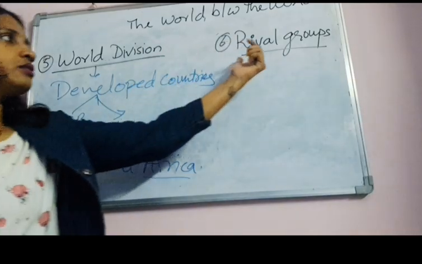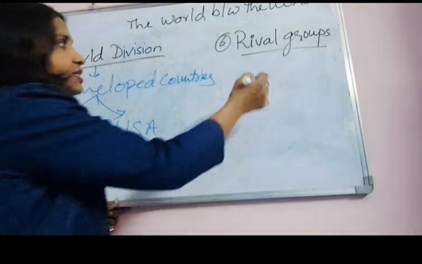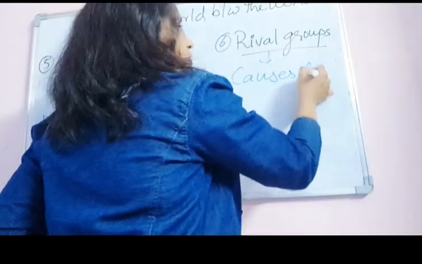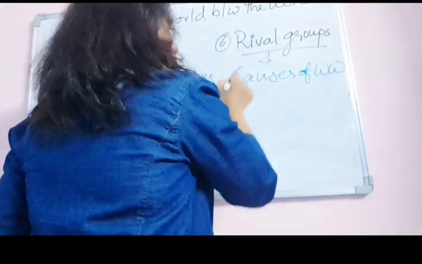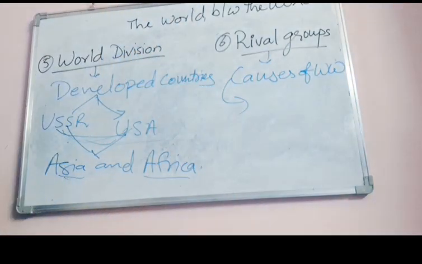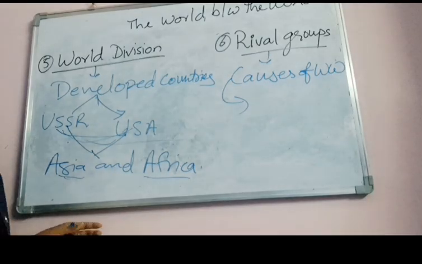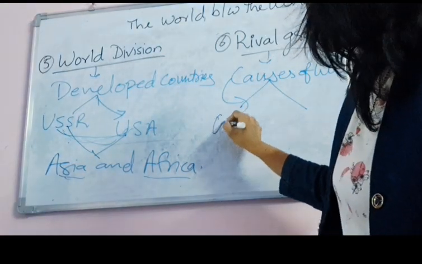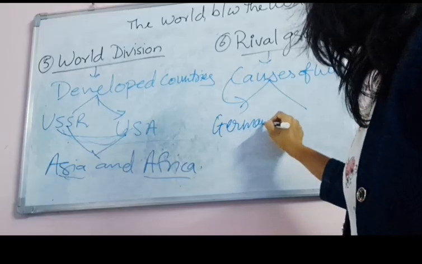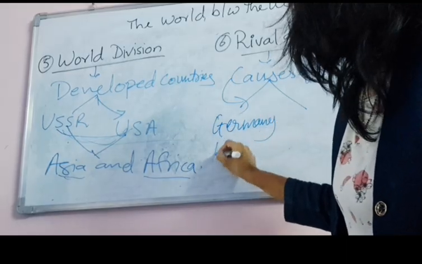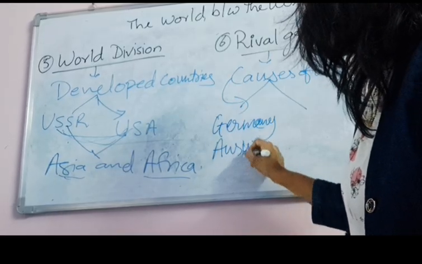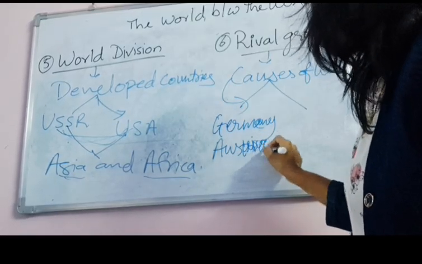Let's see the rival groups. Rival groups are nothing but the causes of World War. In this we will see how it took place. The causes of World War were divided into two parts. On one side were Germany, Austria and Hungary.